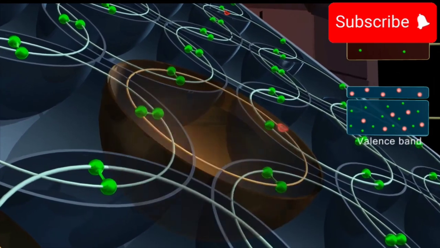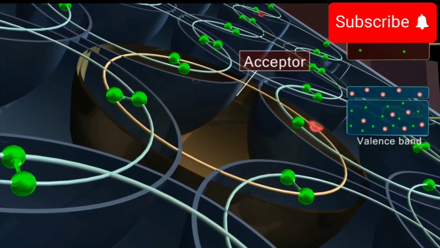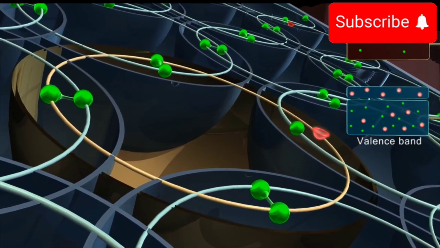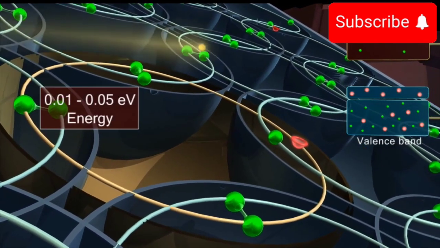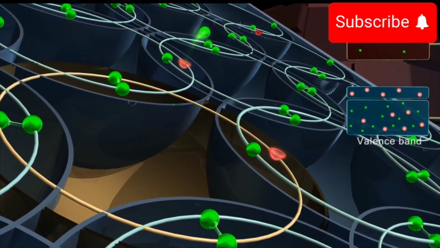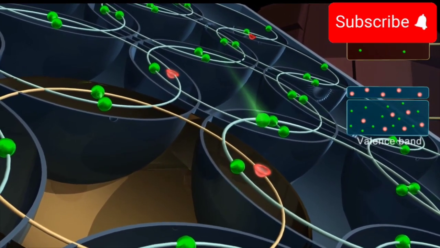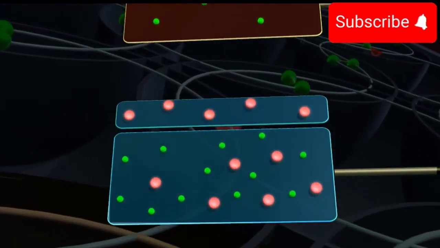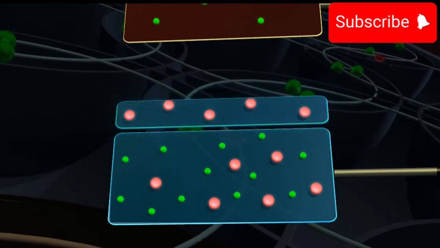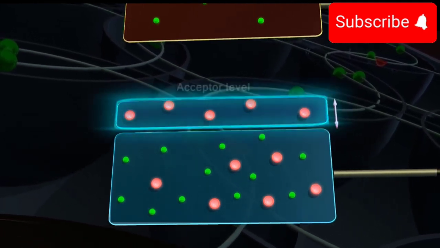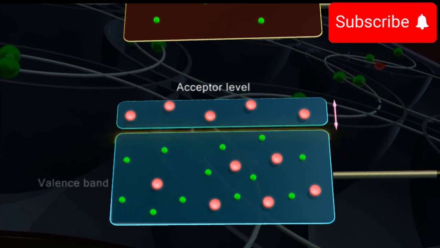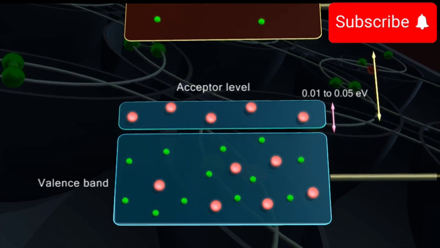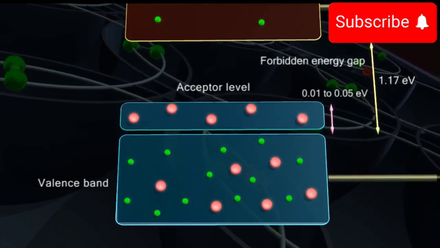Therefore, the trivalent impurity atoms are called the acceptors, and the energy level of these holes is known as the acceptor level. Further, the valence electron of the neighboring silicon atom requires a little extra energy to fill this hole in impurity atom. This means the energy level of the holes created by impurity atom is a little above the energy level of the valence electrons. The energy difference between the acceptor level and the highest energy level of the valence band varies from 0.01 to 0.05 electron volts. This is much smaller as compared to the forbidden energy gap of 1.17 electron volts.